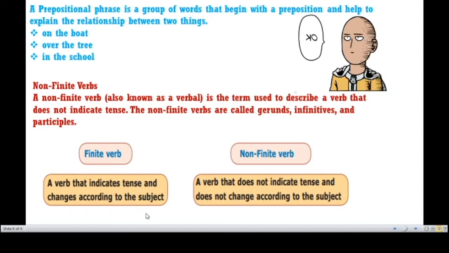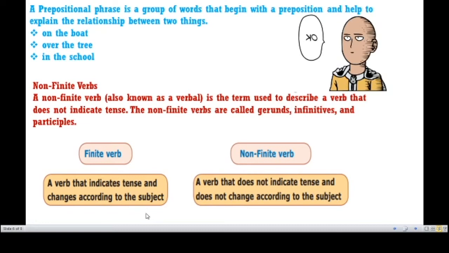On the boat, over the tree, in the school. Okay, here a connection is made between two things. Prepositional phrases are very helpful to connect or explain the relationship between two things, so it is called a prepositional phrase. Okay, this is about, my dear students, phrases and classes.